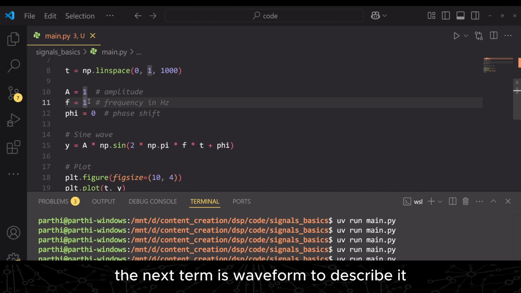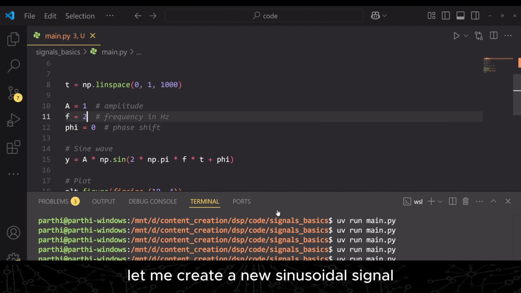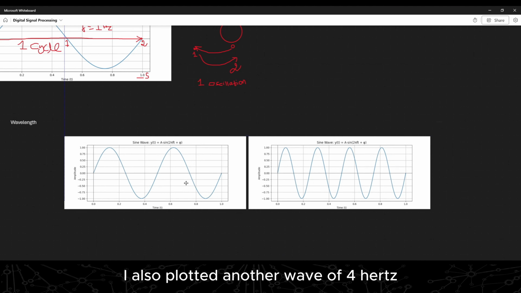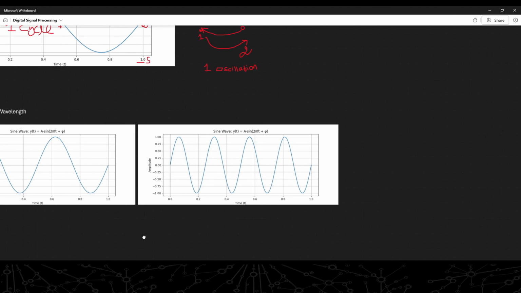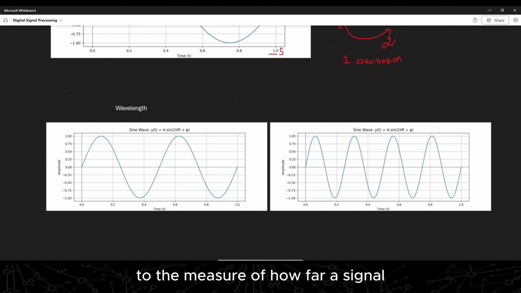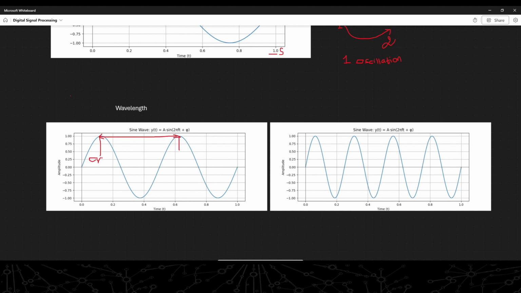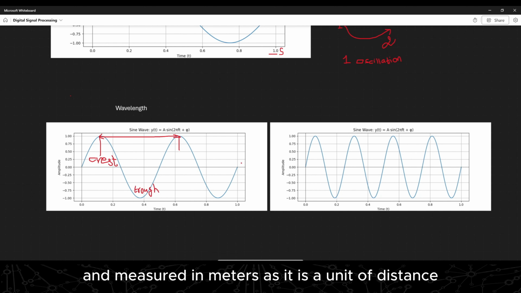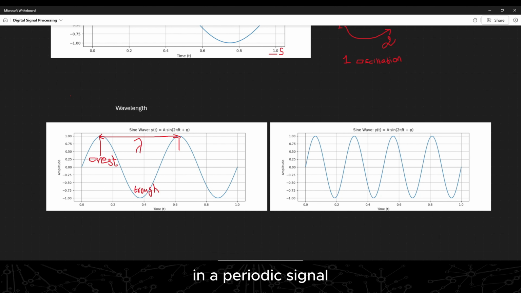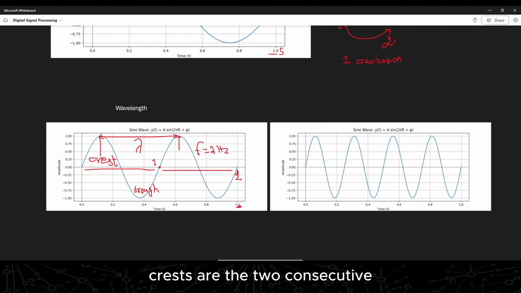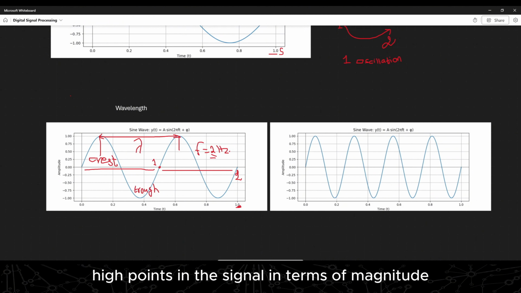Next term is wavelength. To describe it, let me create a new sinusoidal signal with a frequency of 2 Hz. I also plotted another wave of 4 Hz. Wavelength refers to the measure of how far a signal has traveled in a medium when it completes a full cycle. It's denoted by the symbol lambda and measured in meters as it is a unit of distance. In a periodic signal, we usually measure this as the distance between two crests. Crests are the two consecutive high points in the signal in terms of magnitude.